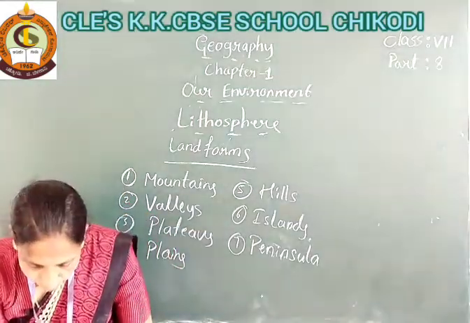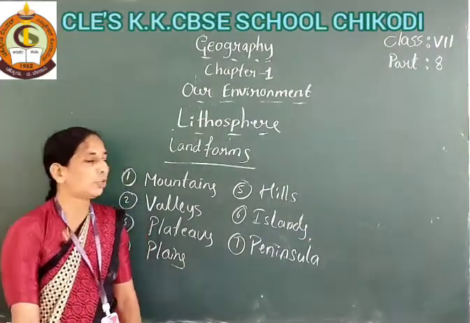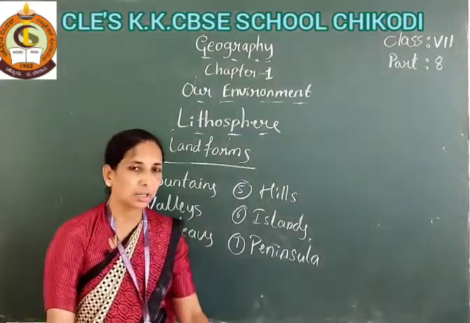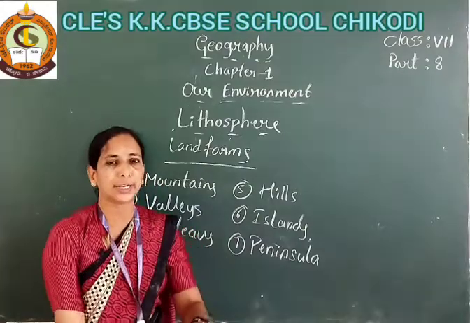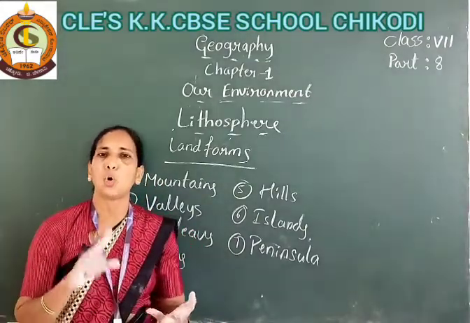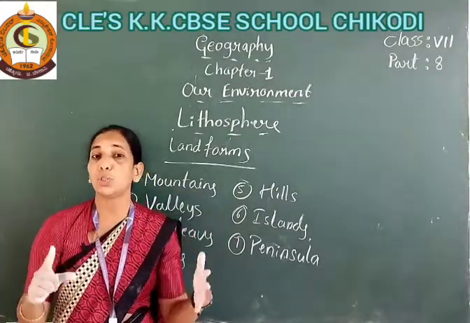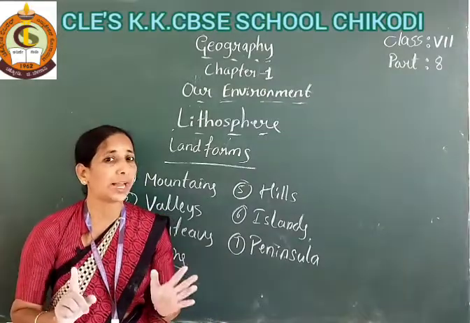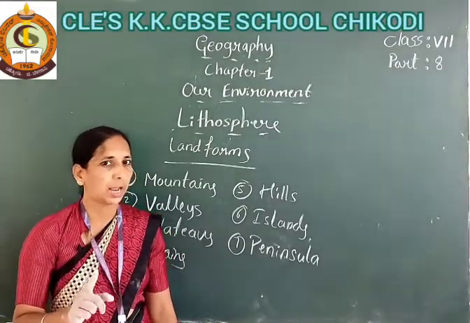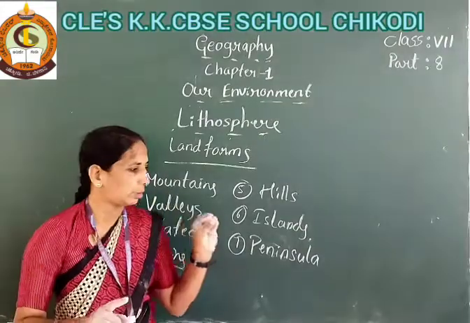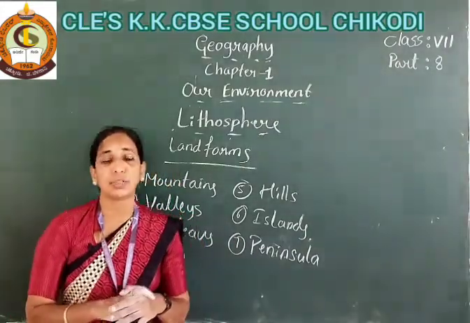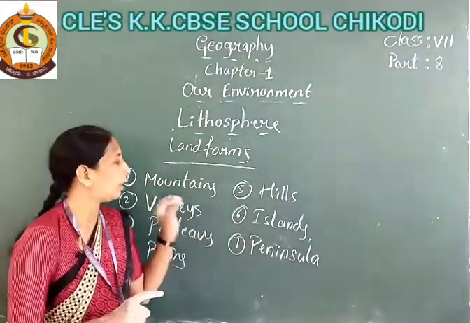Okay. And also see here, this crust is divided into two categories: continents and oceans. The huge land masses are known as continents, and the huge water bodies are known as what?